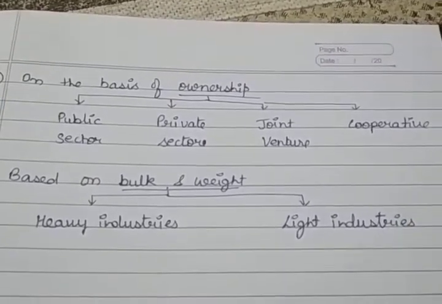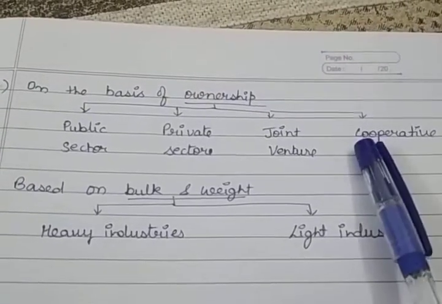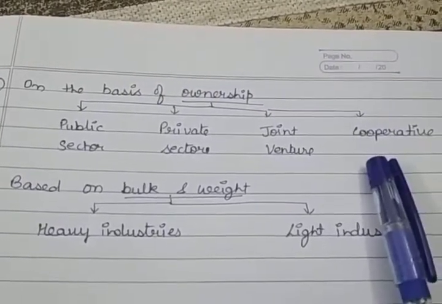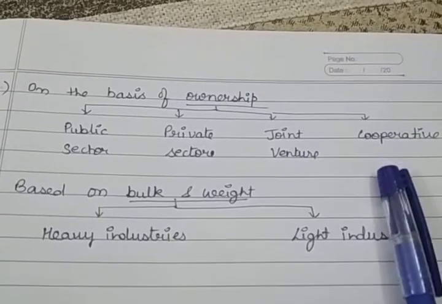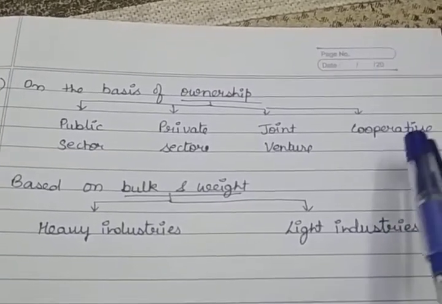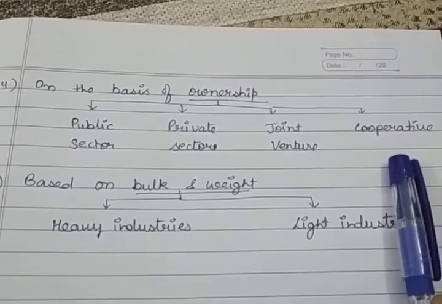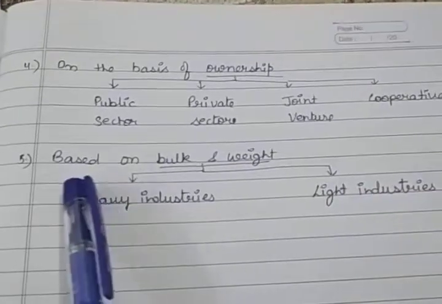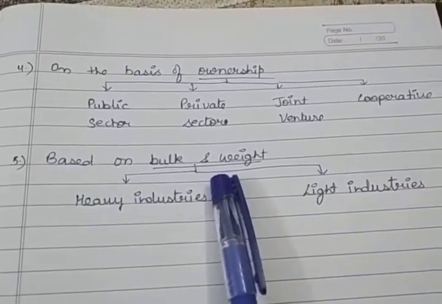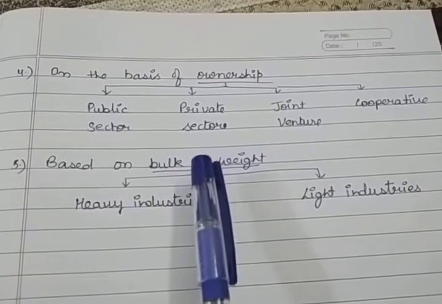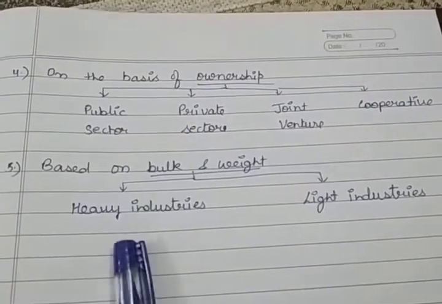And for cooperative societies, you can see farmers cooperative societies, producers cooperative societies, financial cooperative societies are also available. So they are different types of cooperative societies. Now the last one is based on the bulk and the weight, that means on the bulk and the weight of the raw material. Heavy industries and light industries.